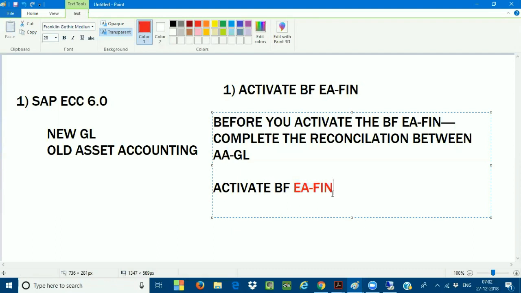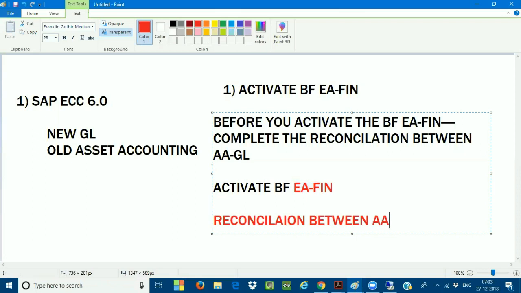Once I activate this business function EA-fin, again you have to check the reconciliation between asset accounting and the general ledger. Make sure that there is no inconsistency between the asset accounting and the general ledger.